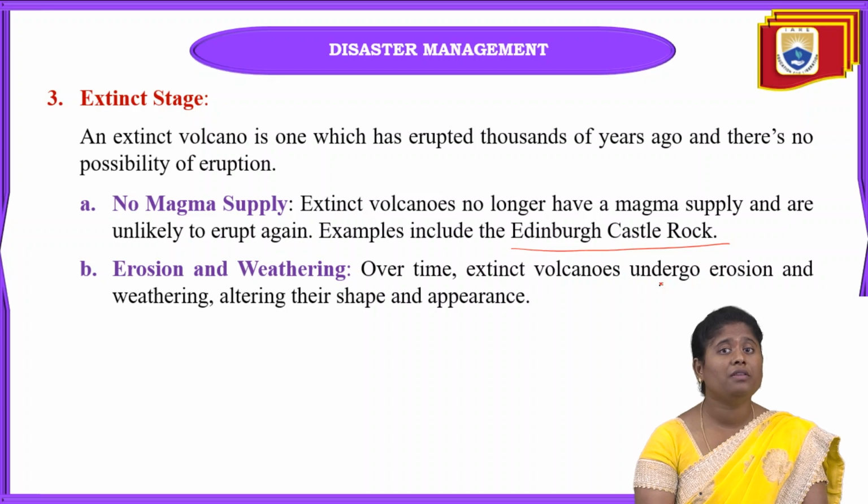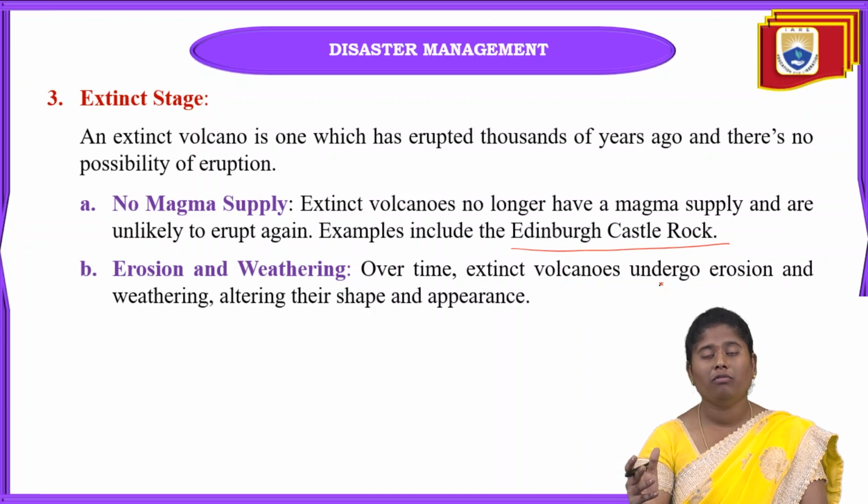And this type of extinct stage after the volcanoes means that land will be very much useful. Why? Because that lava, that ash, after the lava is cooled down, can be used as fertile soil land also, for agricultural purposes,